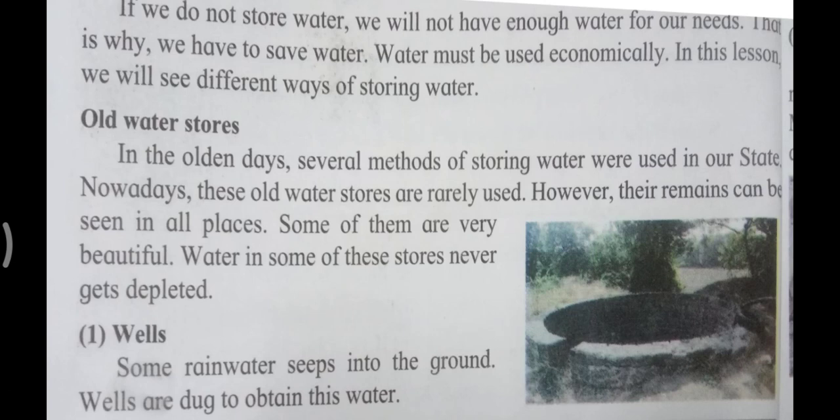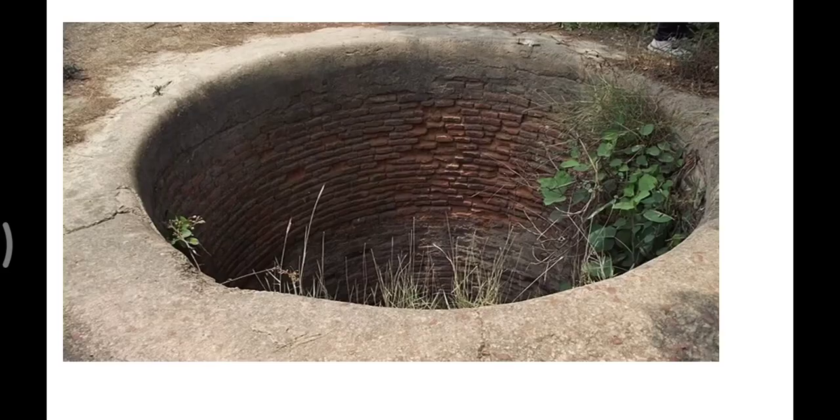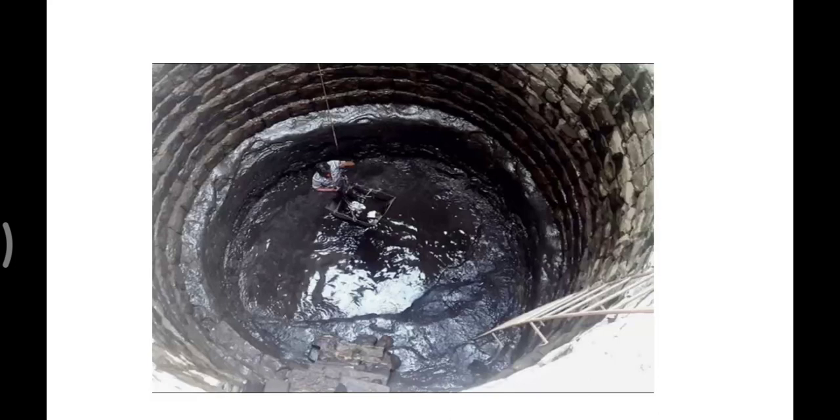Okay, some rainwater seeps into the ground. Wells are dug to obtain this water. So let us see some pictures of wells. See, have you seen, this is a typical well which we see in the village. Even this, okay. Some people also take a bath or swim in the water of the well. So some rainwater seeps into the ground, and this seeped water is contained in the well, and so the water never gets over from the wells.